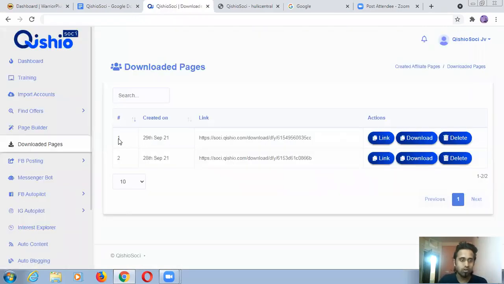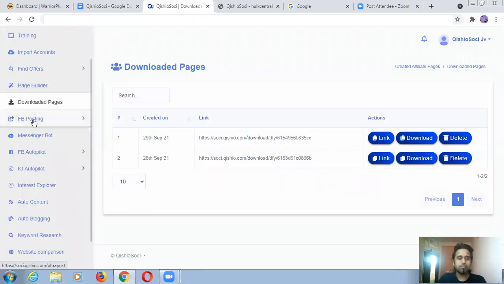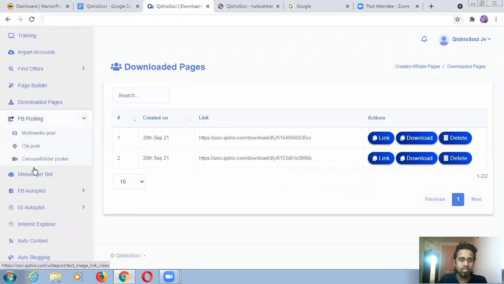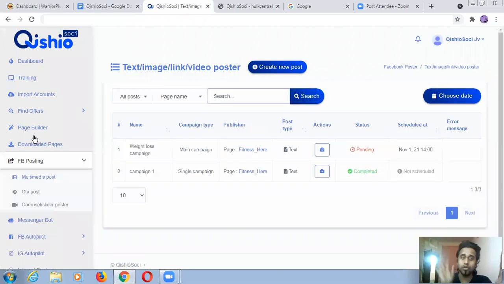Download pages and all. Now this is every posting and all multimedia posts, CTA posts. For example, if you click on this, if you are doing any post, do the post and in your first comment, put your affiliate link page. Which page? The downloaded page in here, which I already showed you right now. So you can create one new post.